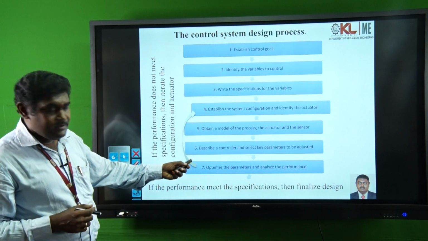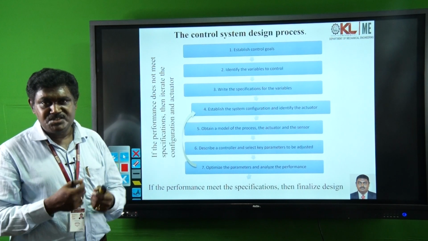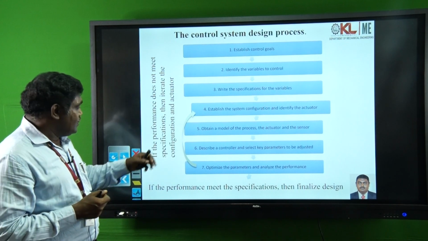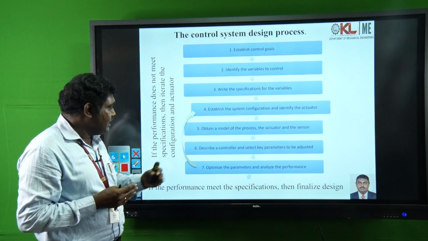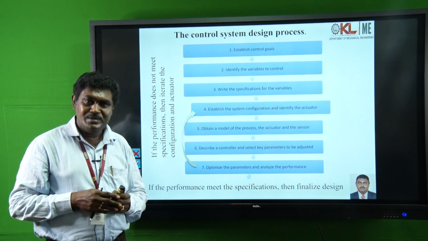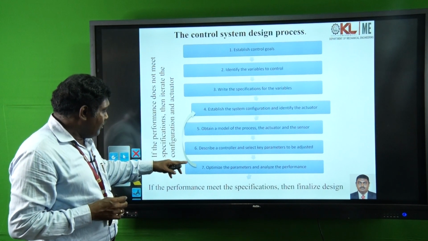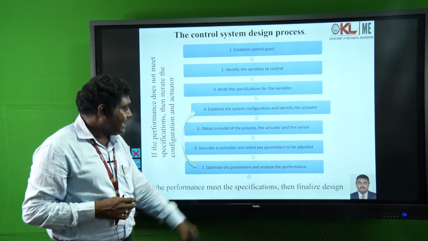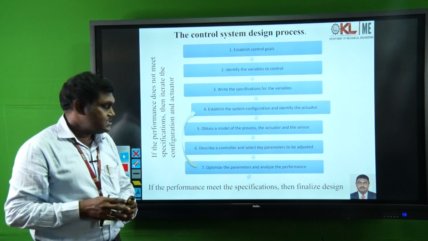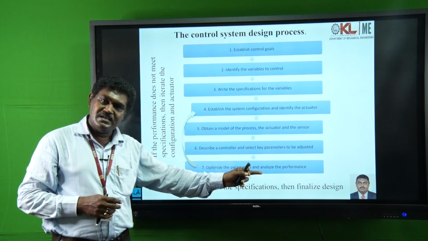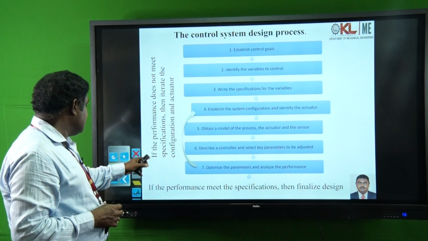Describe a controller and select key parameters to be adjusted. So, you can decide what type of controller is required, describe and select the key parameters to be adjusted, optimize the parameters and analyze the performance. You can optimize the set of parameters and analyze the performance.